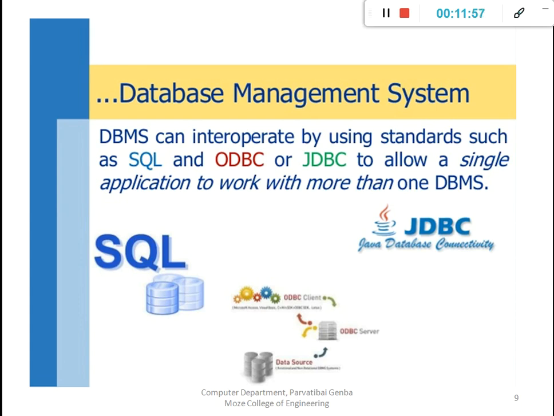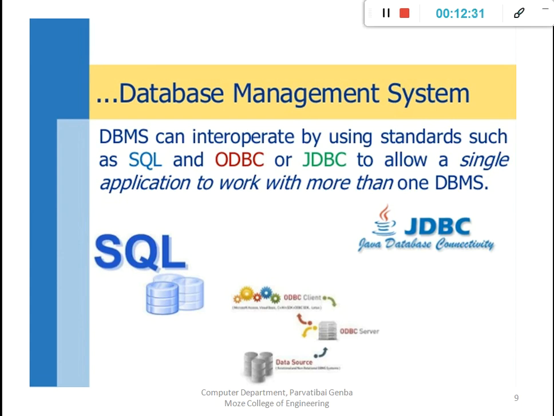We can attach a single front application, or the user can access both databases with a single panel. That is simply a single application working on more than one database. Means a particular single application modifies and inserts data in both databases at a time, and that is done with SQL, ODBC, or JDBC.